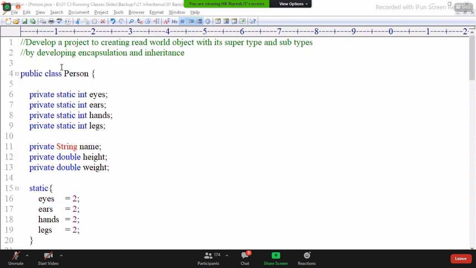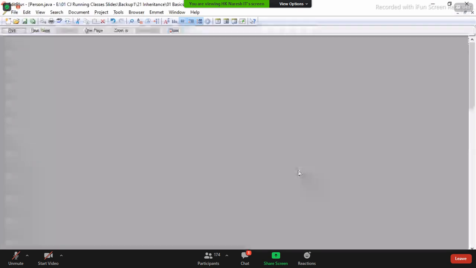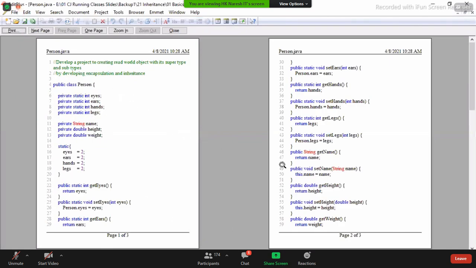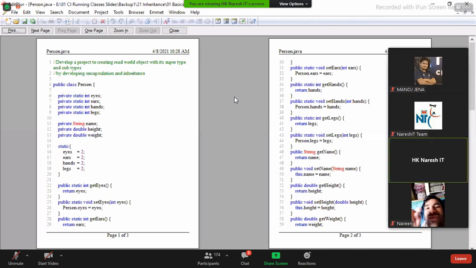Write down, write down. Can you copy like this? Is it visible to you all? Yes, please copy. Don't take screenshots, please. Don't take screenshots and don't sit silently. Requesting you all, please try to work. Write down. This one project will give you complete clarity on whatever you have learned up to now.